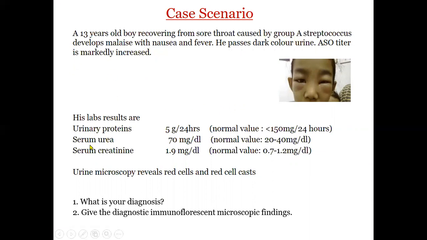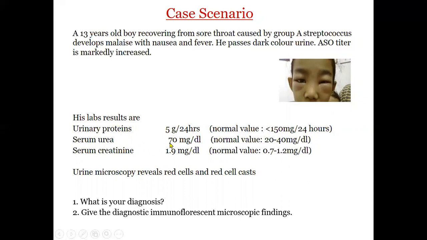His lab results are urinary proteins 5 gram, which is too much. The normal is less than 150 milligram per day. Now please focus on this one. This value you must remember. Here most of the students make the mistake about the normal level of urinary protein per day.